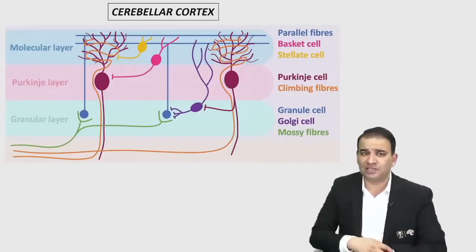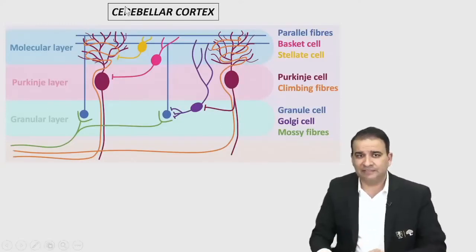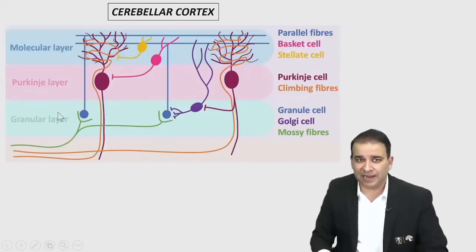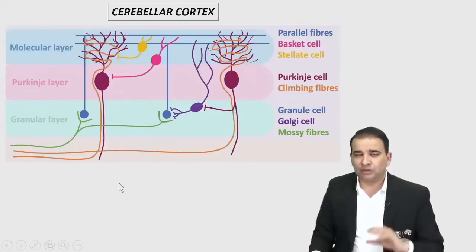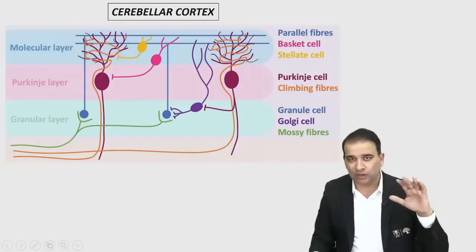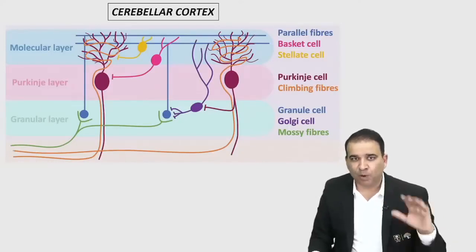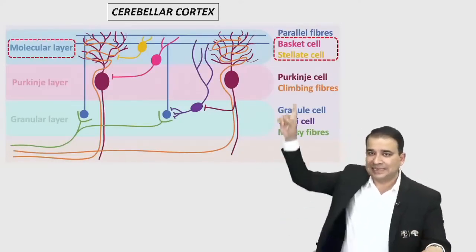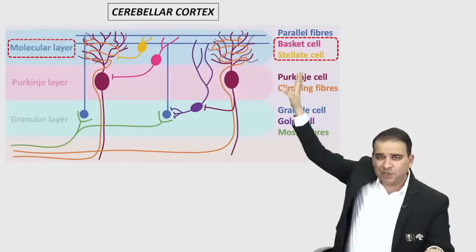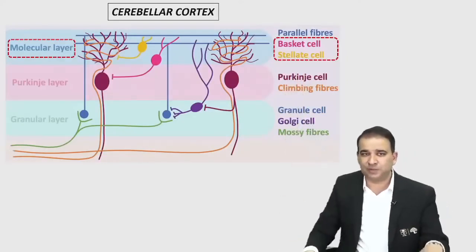We have a molecular layer, which is the outermost layer. Then we have a Purkinje layer. The middle layer is a Purkinje layer, and the inner layer is granular layer. Now, in the three layers of cerebellar cortex, we have total 5 types of cell. Molecular layer is having basket cell and stellate cells. Supporting cells, guys, ज़्यादा परेशान नहीं होना. Stellate cell and basket cell, they are supporting cells present in the molecular layer.